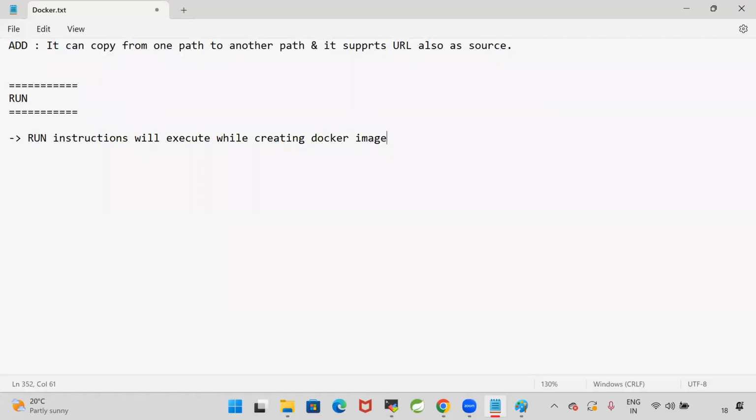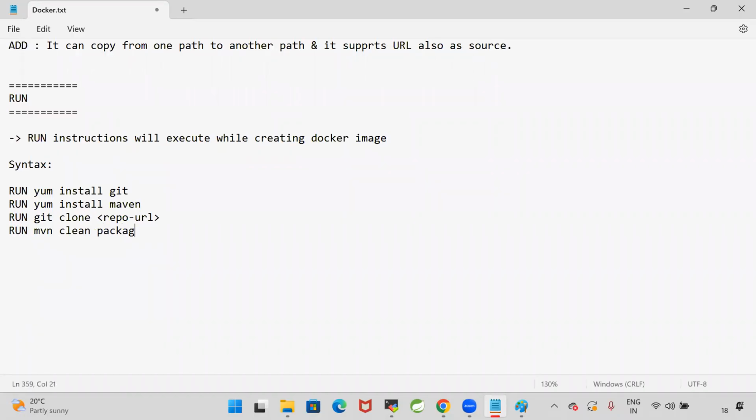Okay, guys. Using run, we can give instructions to Docker to install some softwares. For example, the syntax is: run yum install git, and run yum install maven. Run git clone repo URL. Run mvn clean package.